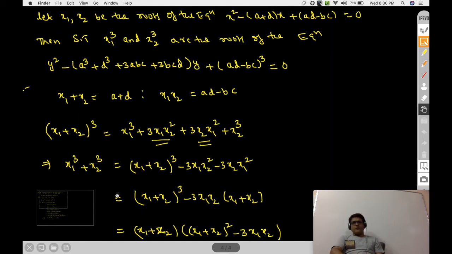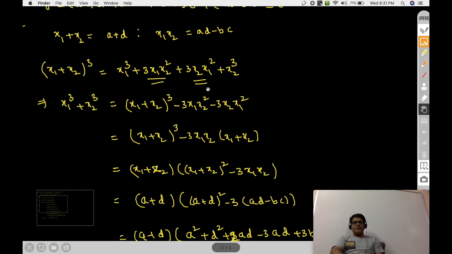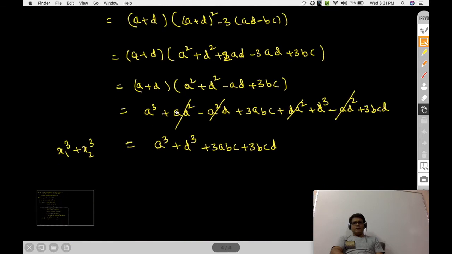So at the end what we got? If x1 cube and x2 cube are the roots of this equation, the sum of the roots is x1 cube plus x2 cube, equal to minus of this thing, because the coefficient of y square is 1. Therefore the sum of the roots is a cube plus d cube plus 3abc plus 3bcd. So x1 cube plus x2 cube is nothing but the second quadratic equation's sum of the roots. Hence proved.